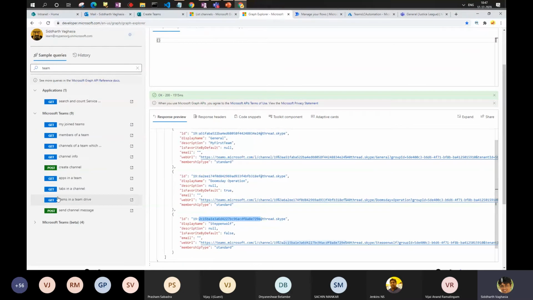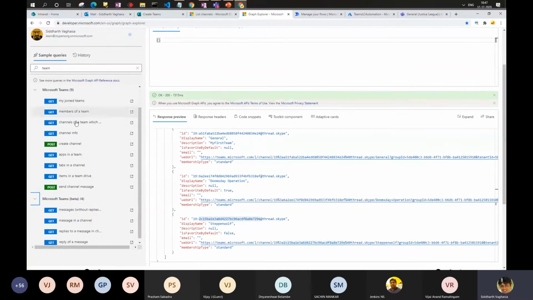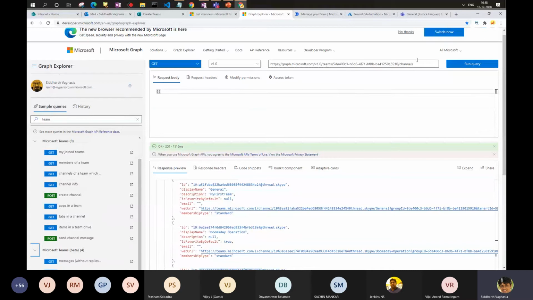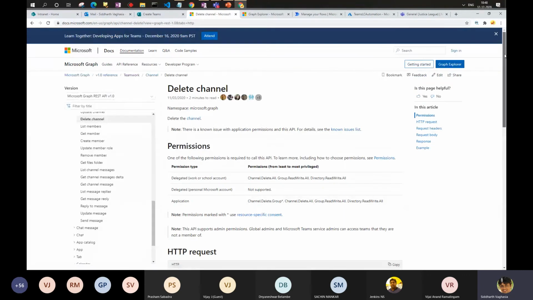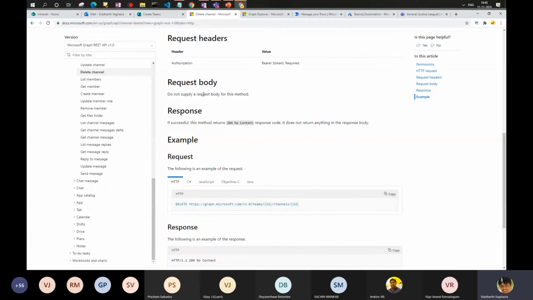One thing to note here is that with the Teams API, or with the graph, these are not the only APIs available. These are basically the sample queries, which are very few, which give you a direct way to test that API. But if suppose there is no sample available, for example how to delete a channel, you can go here, use the documentation, and pass the team and channel ID and whatever request body you wanted to pass.